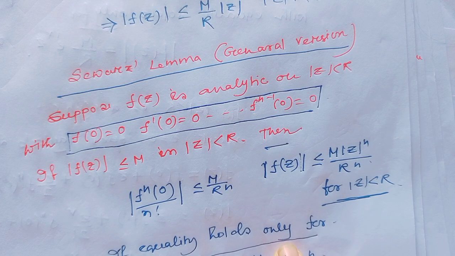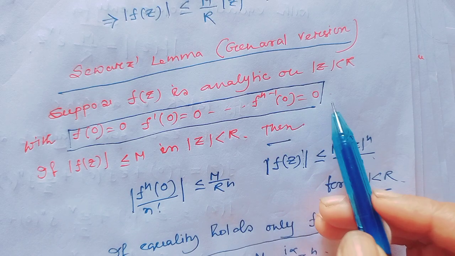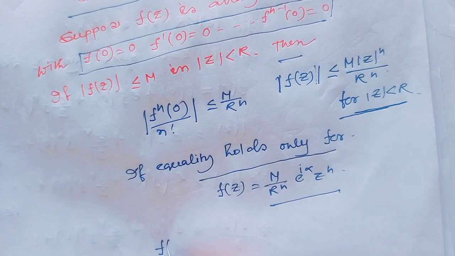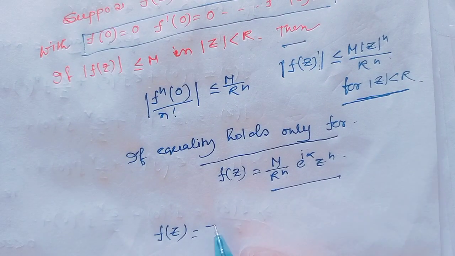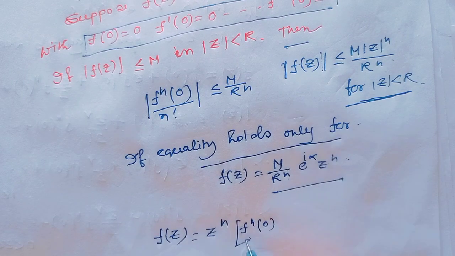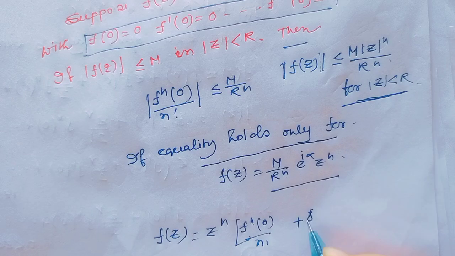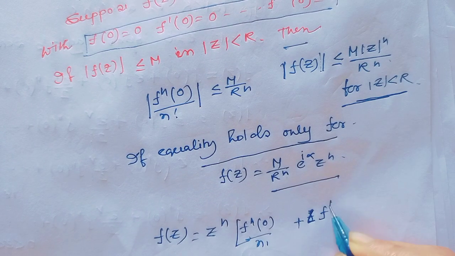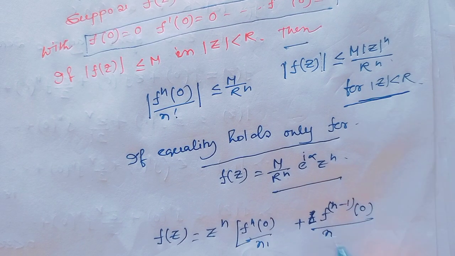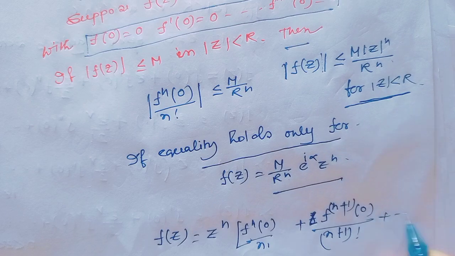This proof is the same as before; only, since here the nth order derivative at 0 exists, we just have to consider f(z) equal to z^n times f^(n)(0)/n! plus z times f^(n+1)(0)/(n+1)! and so on.